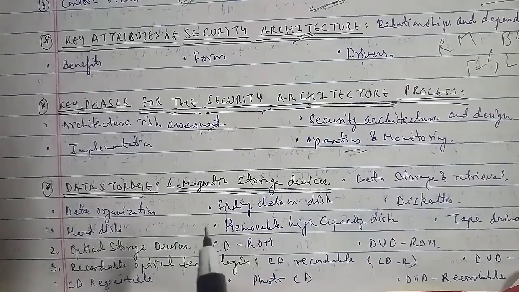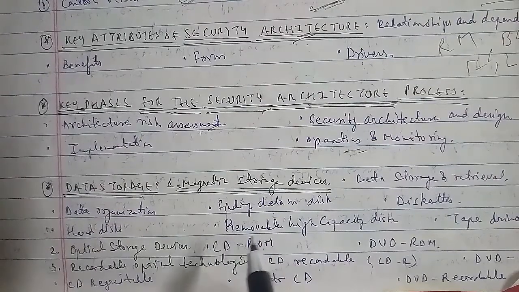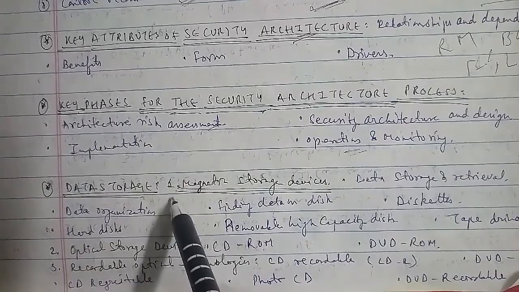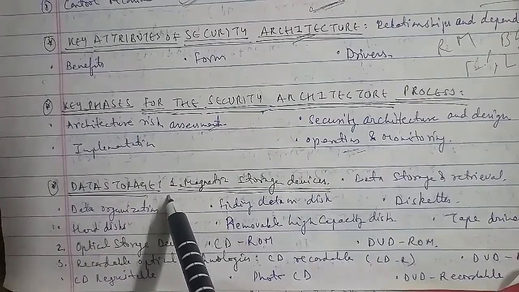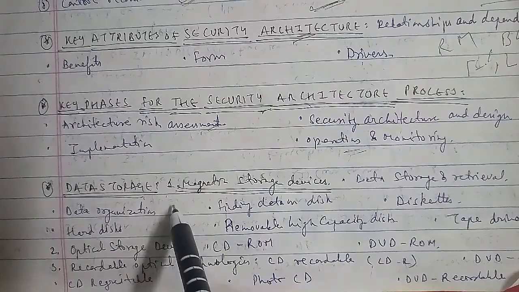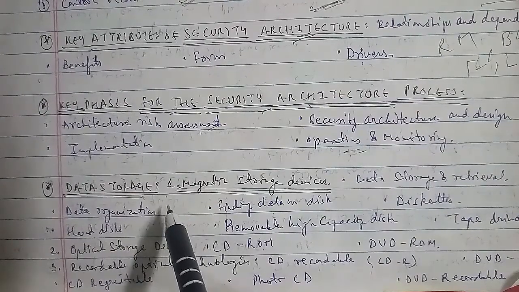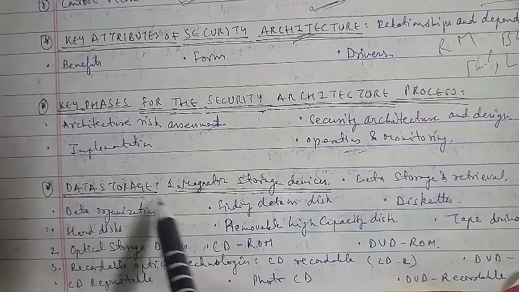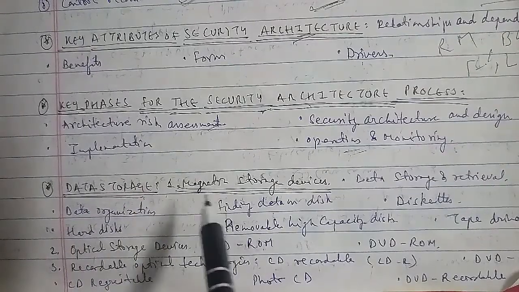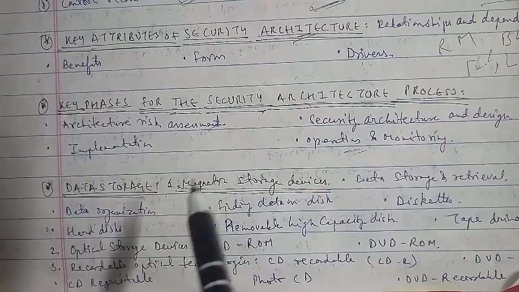Now we'll go ahead with the details, that is, the data storage devices. In data storage, first we have to understand the storage devices. Storage devices store data when the computer is off, and there are two processes. The first is writing data, and the second is reading data as well.